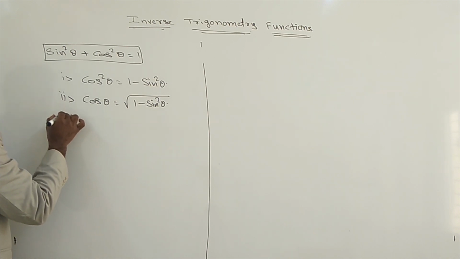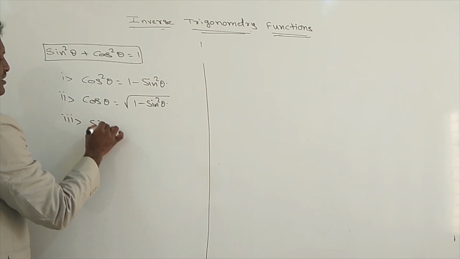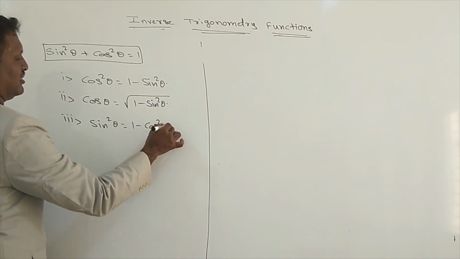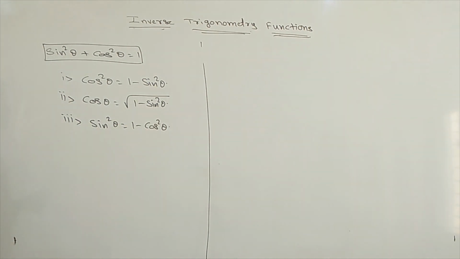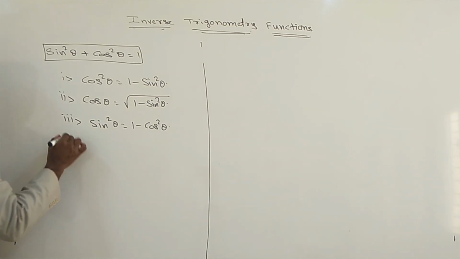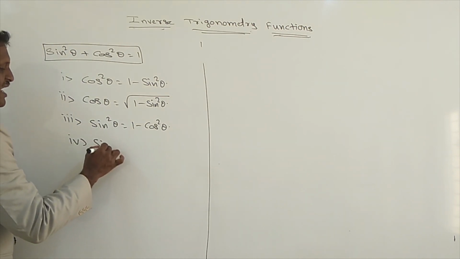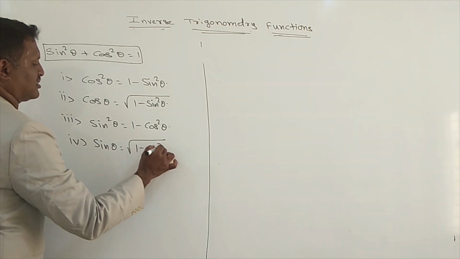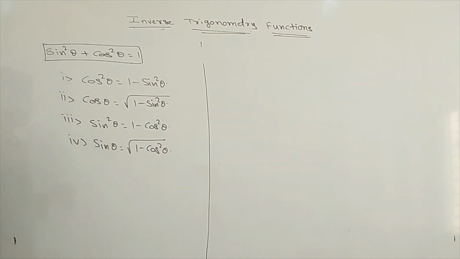Next one, sin square theta means 1 minus cos square theta. And fourth one, sin theta means square root of 1 minus cos square theta. Listen, first, sin square theta plus cos square theta equals 1.